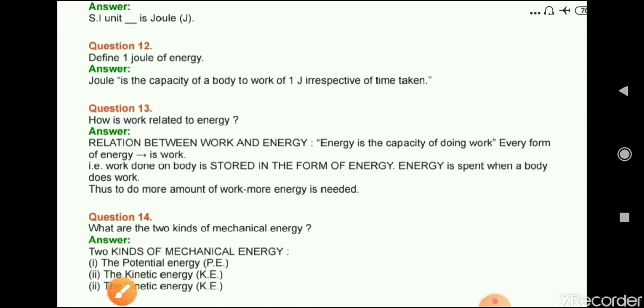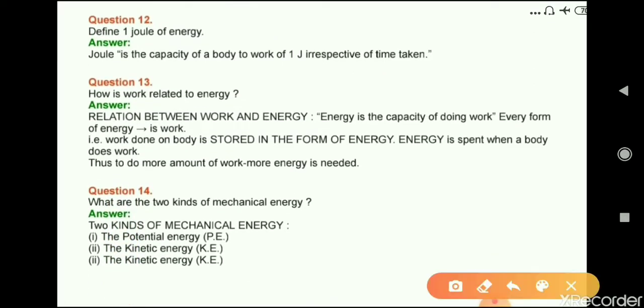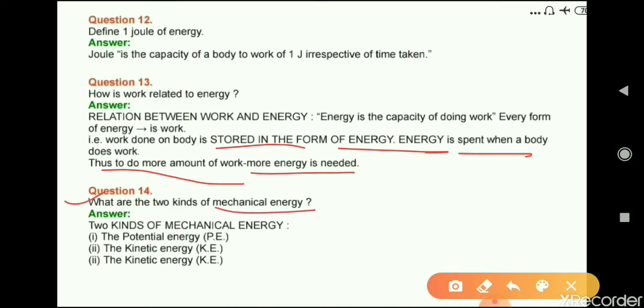Question number 13. How is work related to energy? Relation between work and energy. Energy is the capacity of doing work. Every form of energy is work. That is, work done on a body is stored in the form of energy, and energy is spent when a body does work. Thus, to do more work, we need more energy. Now question number 14. What are the two kinds of mechanical energy? Two kinds of mechanical energy are potential energy and kinetic energy.